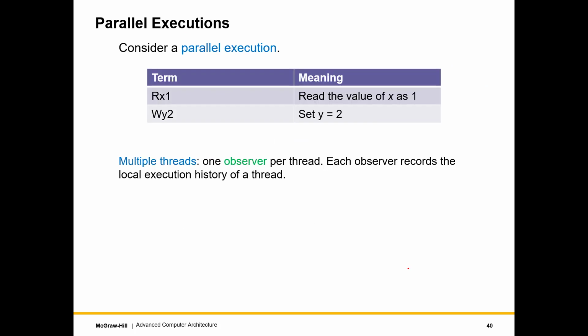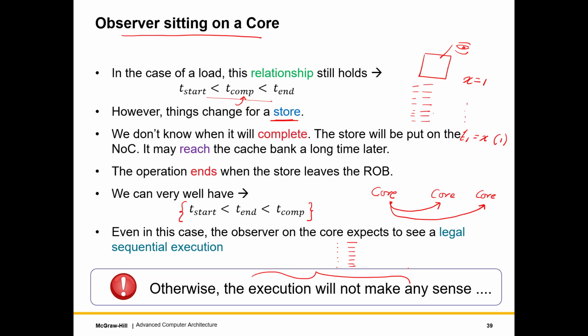Okay, so let's keep moving. So now let us consider a parallel execution where we have multiple cores. So in this case, we could have had multiple cores, but we were still looking at a single thread.